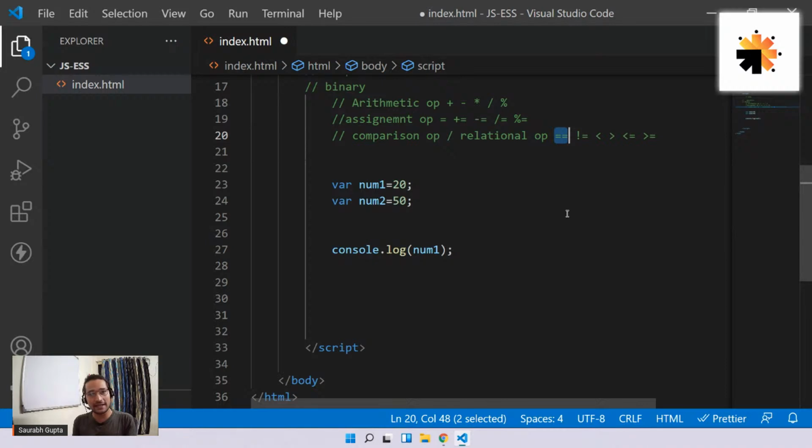Double equal to is simply an operator that is used for equality checking. It is basically used to check if two things are equal. Now, you might say, sir, in the normal world, we use a single equal to check if things are equal. But why in programming do we use double equal to? It's simply because single equal to has some other work. You cannot have a single operator do two different things. It will be confusing for the program as well as for the person learning it. So single equal to was occupied somewhere else. It was used for assignment. That's why they created double equal to.